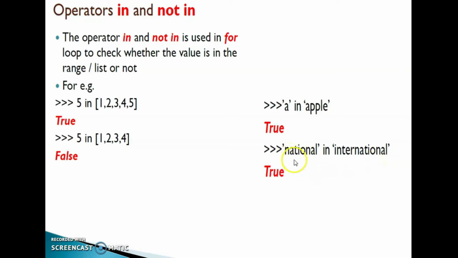Here we are searching for a string in a string. This 'national' is present in this string, that's why it returned True. Clear, children? So in and not in are used to check whether a value, variable or any data is present or not.